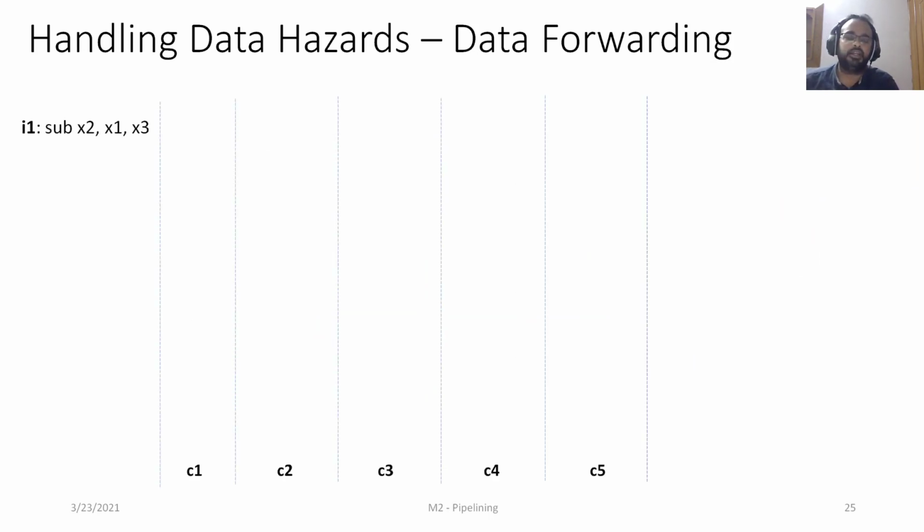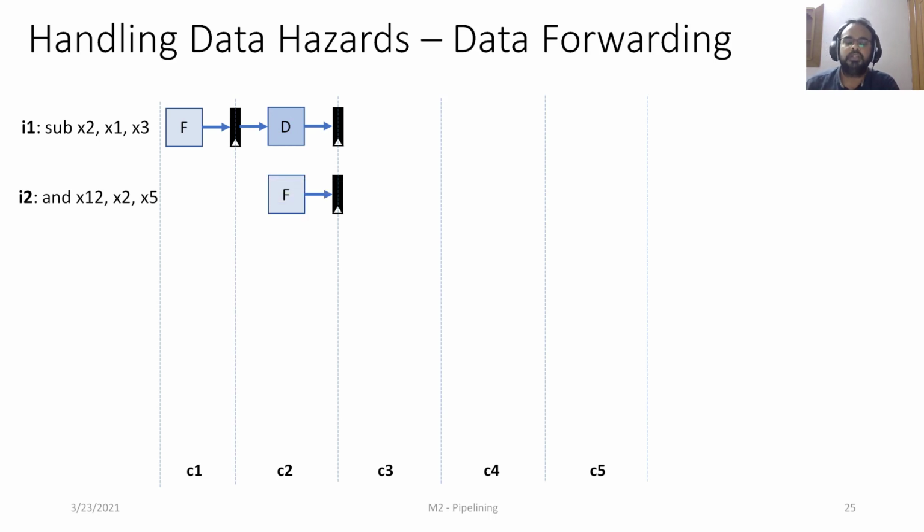Here is our dear instruction I1. We'll fetch it in cycle 1, decode it in cycle 2. At the same time, we are going to fetch I2. We are going to make progress with I1 in cycle 3; basically, it's getting executed. And in cycle 3, we are going to decode I2. That's when we are going to realize that there is a data dependence between I1 and I2. Now, the question the designers asked is: is the value of X2 available to me?